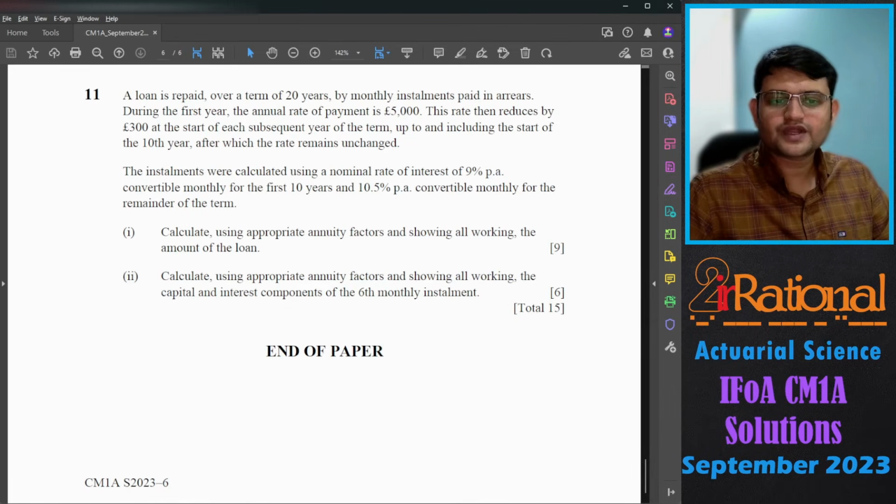The installments were calculated using a nominal rate of interest of 9% per annum convertible monthly for the first 10 years and 10.5% per annum convertible monthly for the remainder of the term. Calculate, using appropriate annuity factors and showing all working, the amount of the loan.